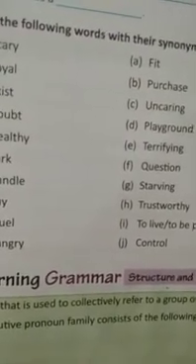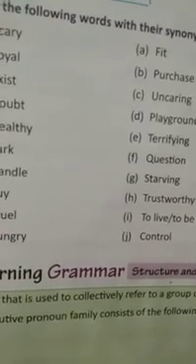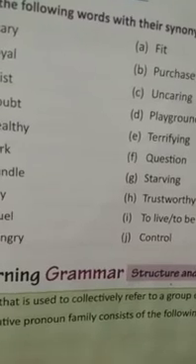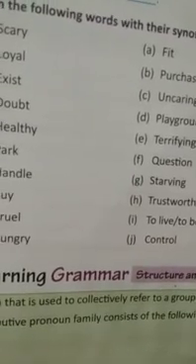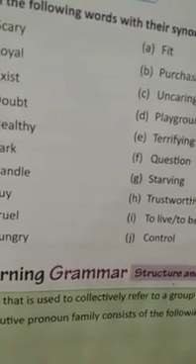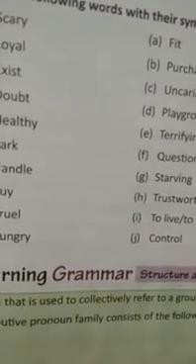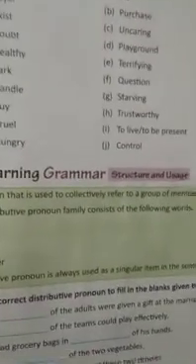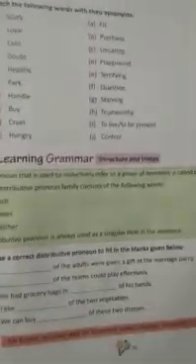Park, playground. Handle, control. Buy, purchase. Cruel, uncaring. Hungry, starving. So students, it is completed.